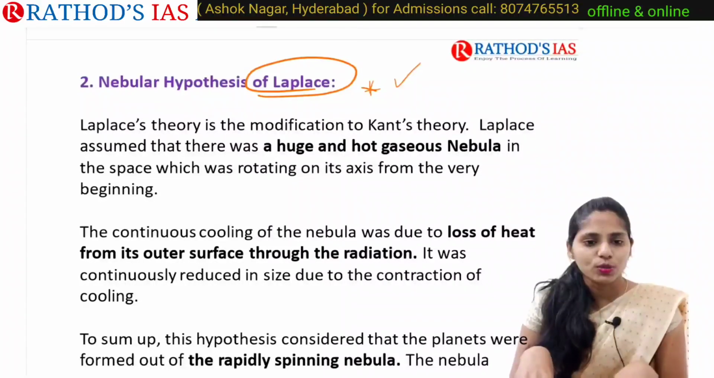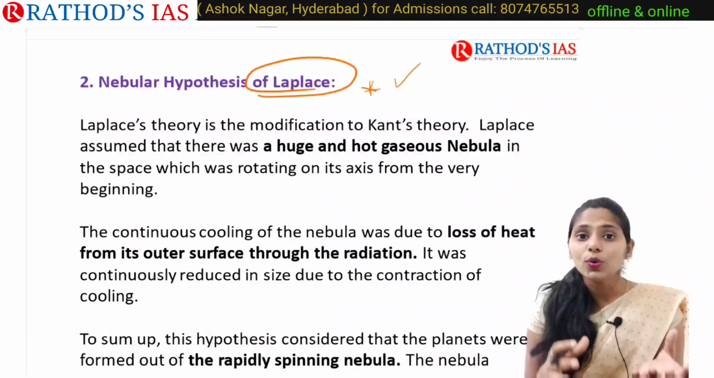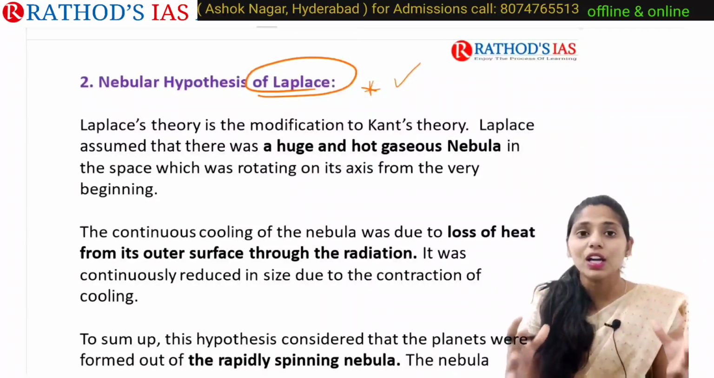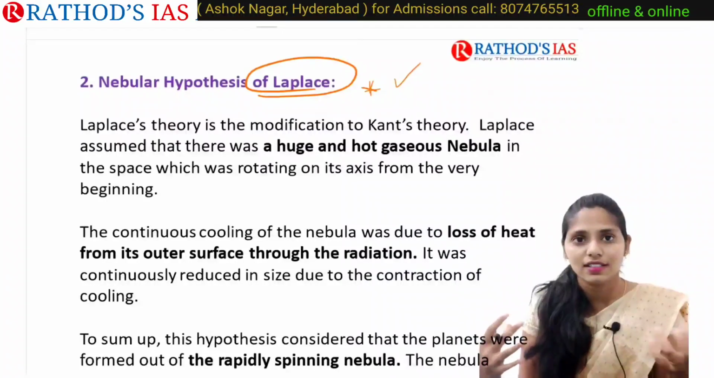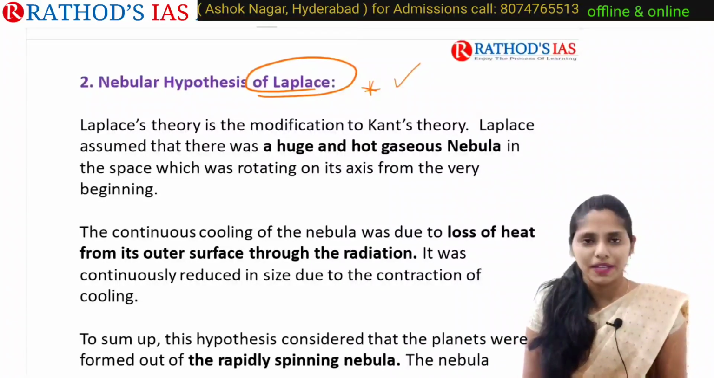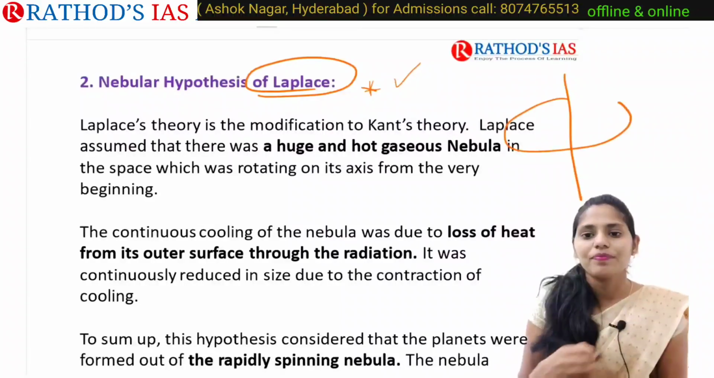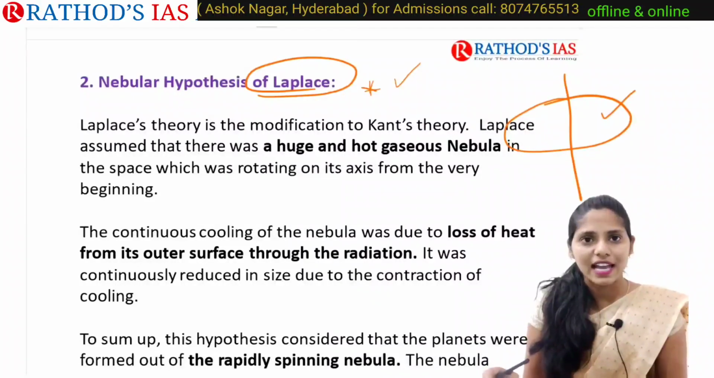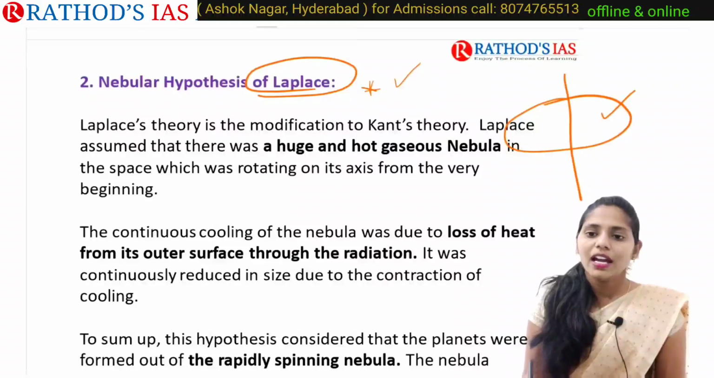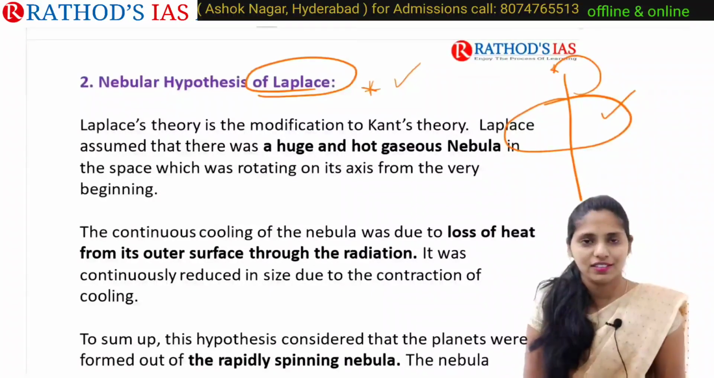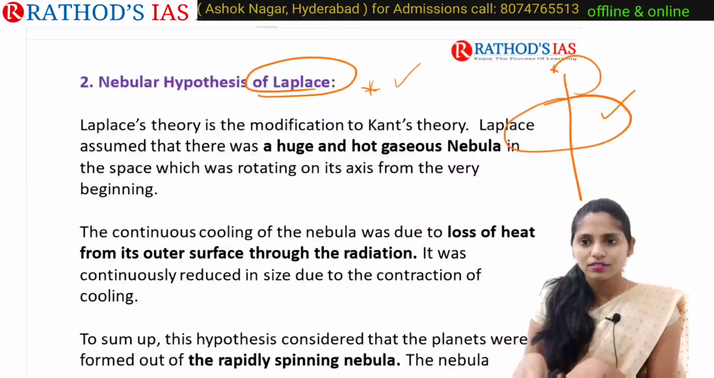So he mainly assumed that there was a huge and hot gaseous nebula. Nebula is nothing but a cloud which mainly contains dust, gas, etc. in the space. So in the space there is already one nebula. This nebula contains dust, gaseous particles, etc. And this nebula is mainly rotating on its axis.